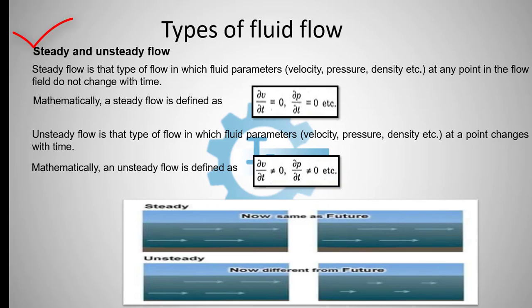Suppose, for a practical example, at 9 am we open a tap and we see the water is flowing with a velocity of 5 meter per second, and suppose at 12 pm we open the tap and we see the velocity is the same, that is 5 meter per second. So the velocity does not change with respect to time. So this is steady flow.